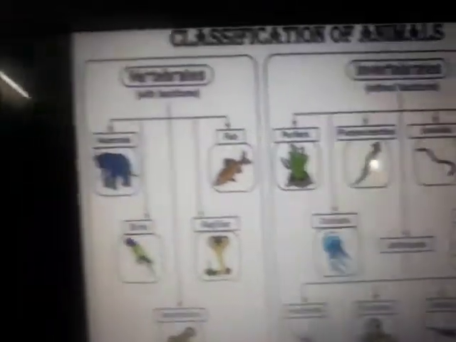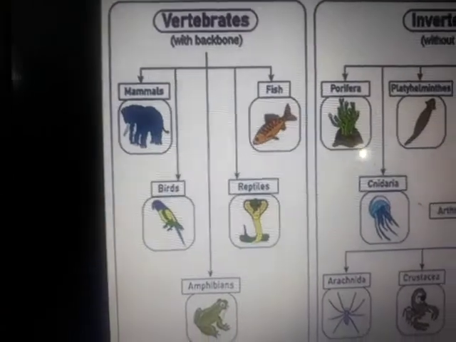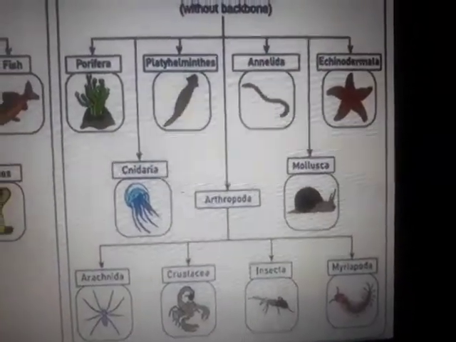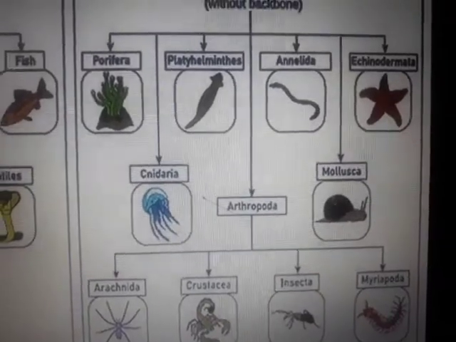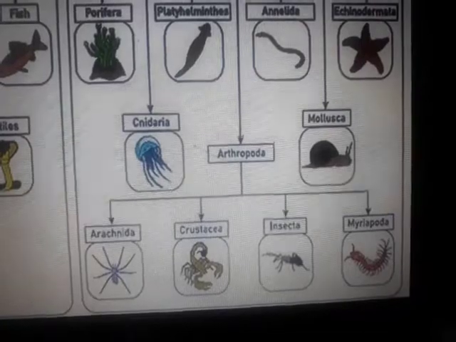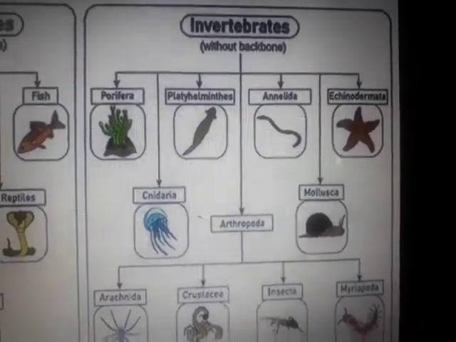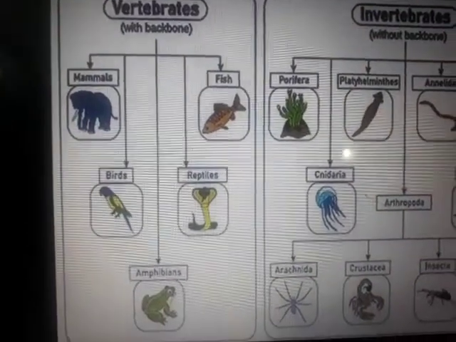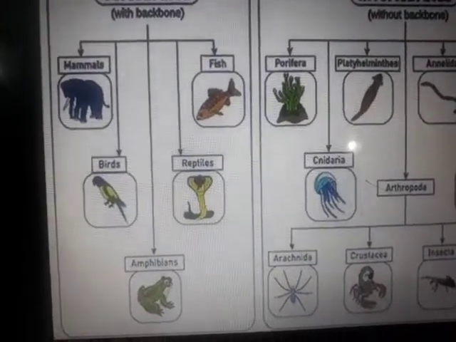Totally there are 9 of them. Vertebrates is going to be 5, and invertebrates it is going to be 7.